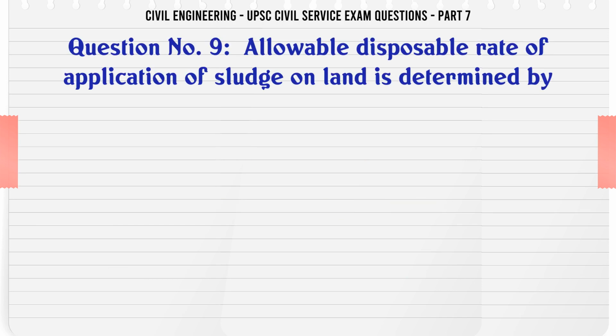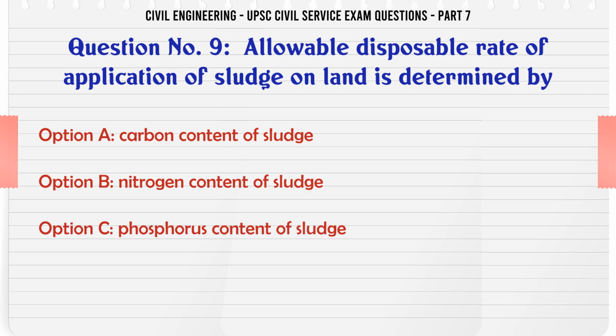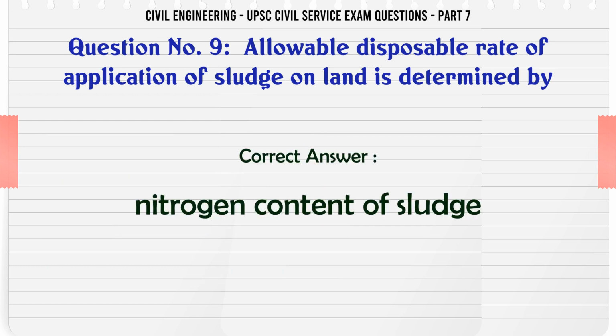Allowable disposable rate of application of sludge on land is determined by: A. Carbon content of sludge. B. Nitrogen content of sludge. C. Phosphorus content of sludge. D. Potassium content of sludge. The correct answer is nitrogen content of sludge.